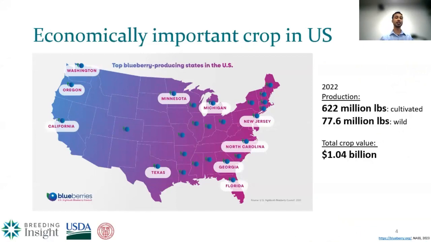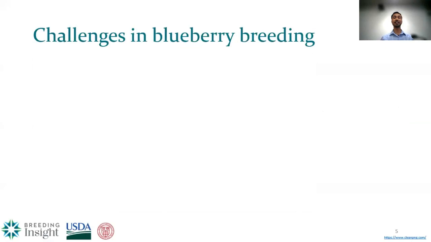In 2022 alone, 622 million pounds were harvested from cultivated blueberries, whereas 77.6 million pounds of blueberries were collected from the wild. This leads to a total of around $1 billion US, which is a huge amount contributing to the economy of the US. But there are challenges for breeding this important fruit crop, our favorite fruit crop.